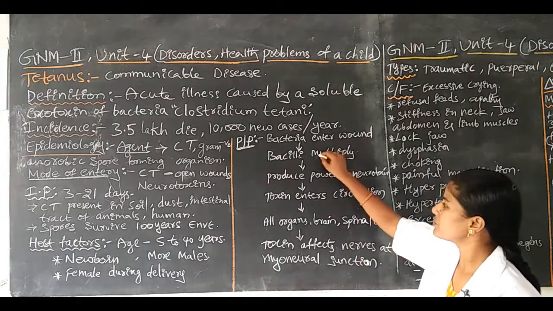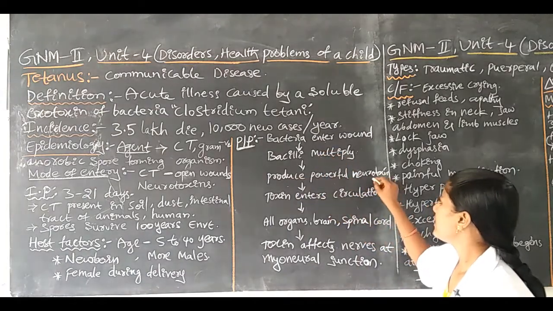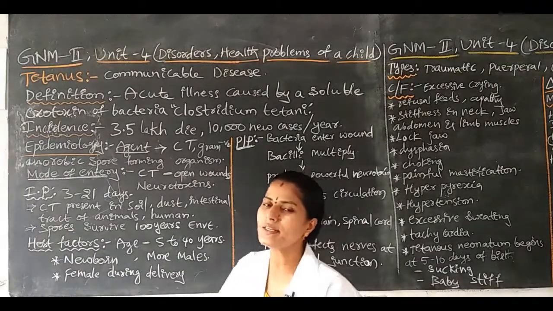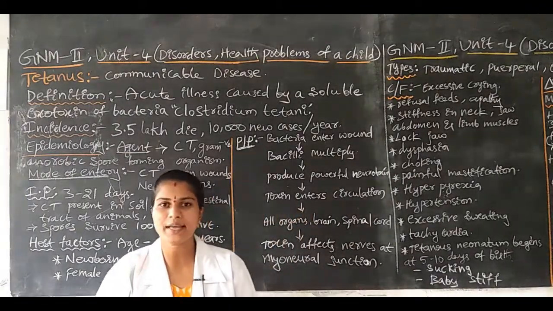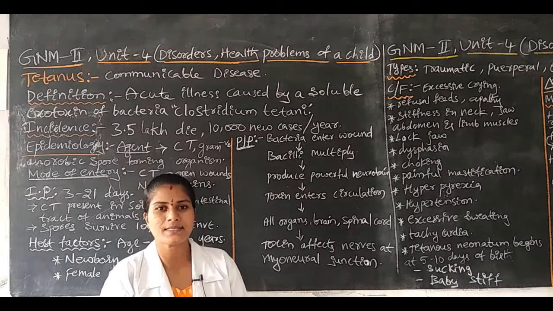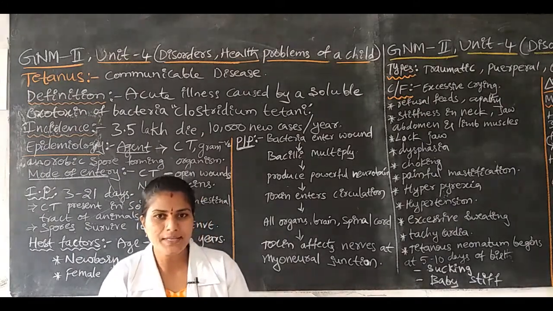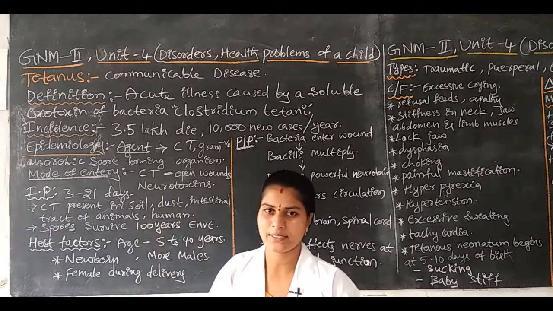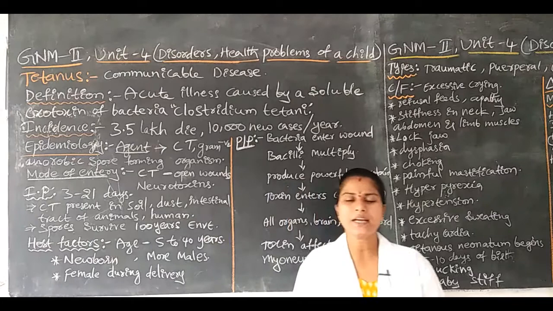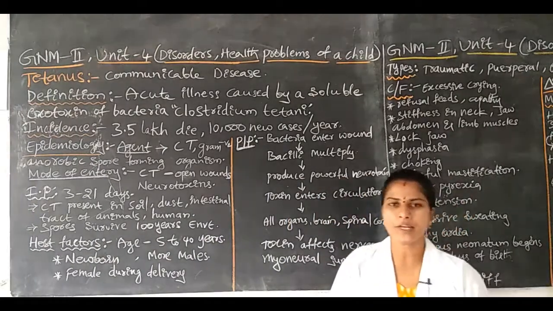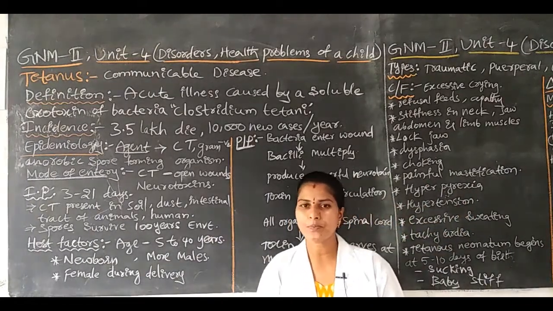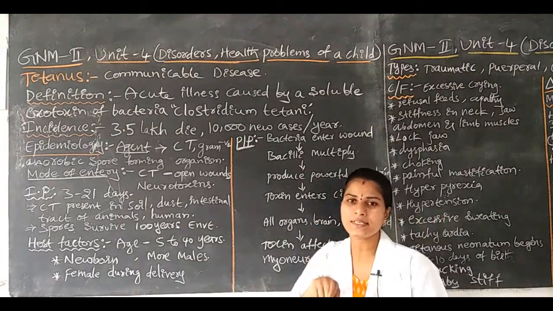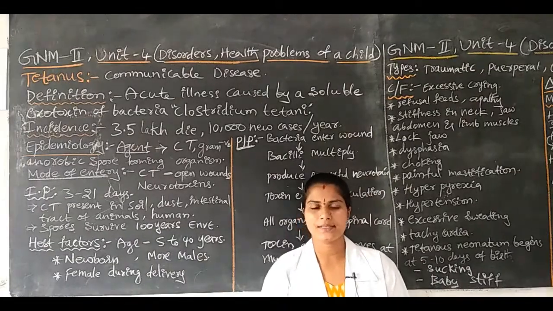It leads to the production of powerful neurotoxins. How? The bacteria enter the human body and increase their number and size. After increasing in number, the bacteria release some toxins. Toxins are mainly harmful to the human body. The toxin causes the disease condition, that is tetanus.